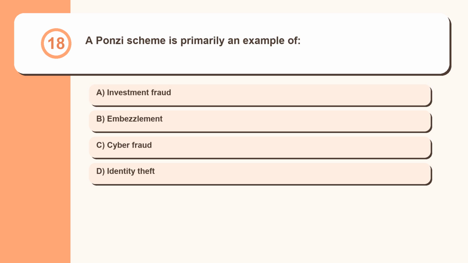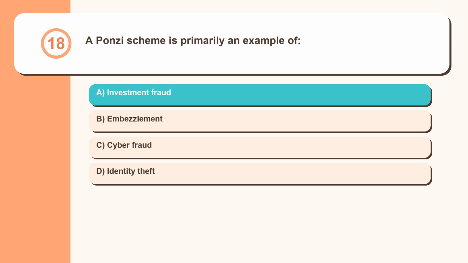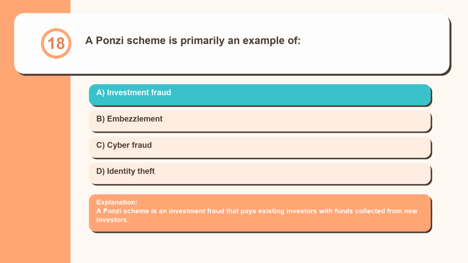Question 18. A Ponzi scheme is primarily an example of investment fraud, embezzlement, cyber fraud, identity theft. A Ponzi scheme is an investment fraud that pays existing investors with funds collected from new investors.